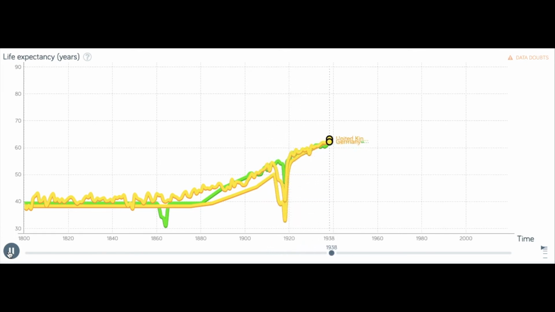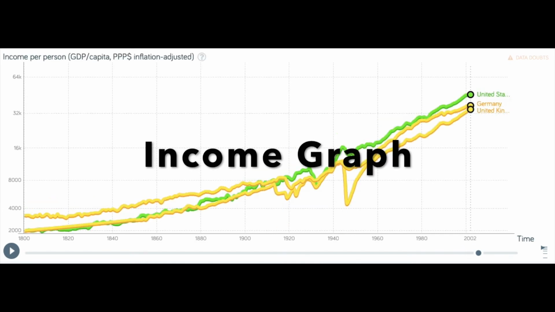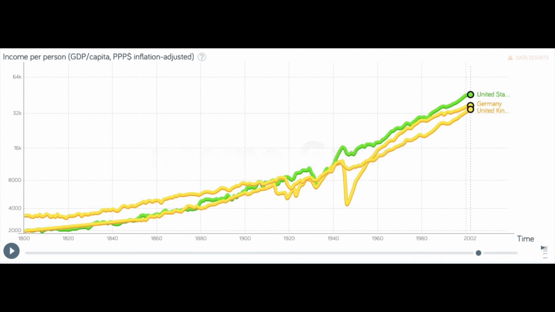They all dipped during the 1910s, which was during World War I, and Germany dips drastically during the 1940s, which was during World War II. This, again, is kind of showing a correlation between life expectancy and the GDP. As life expectancy decreased, GDP towards healthcare tended to decrease as well.